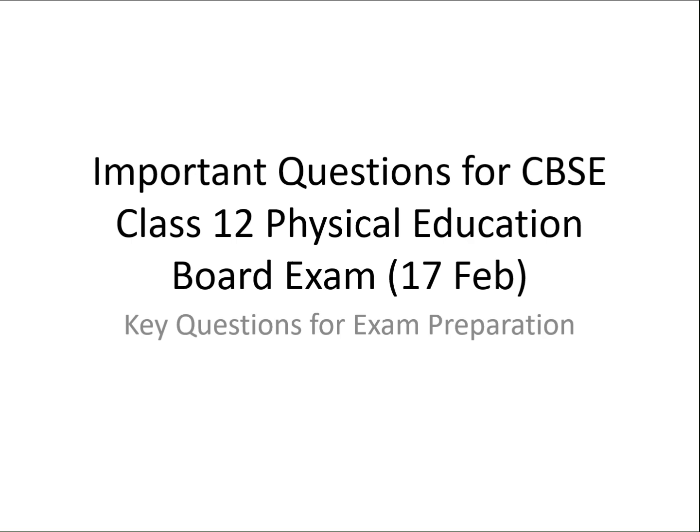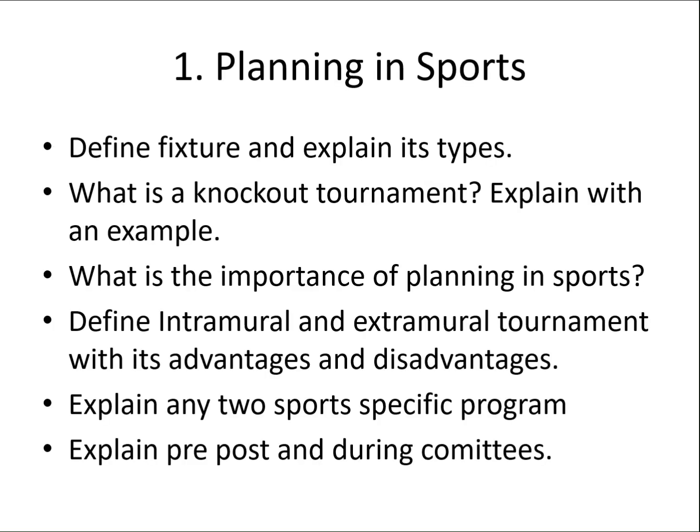So let's start. If I talk about chapter number 1, chapter number 1 is planning in sports. The very important questions are: define fixture and explain its types. In the fixture we have knockout and league both. Then, what is a knockout tournament? Explain with an example. Here you can also check out the league tournament. Then, what is the importance of planning in sports?